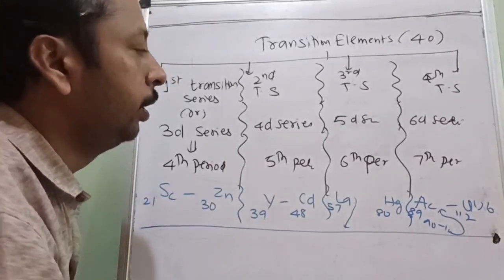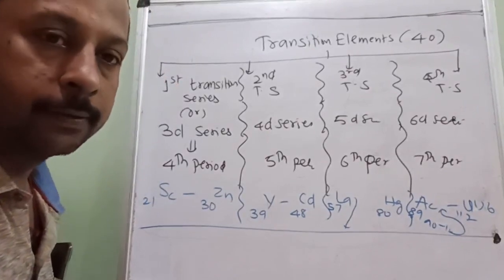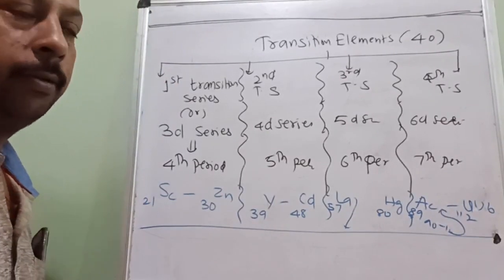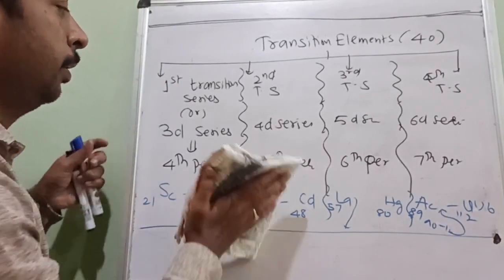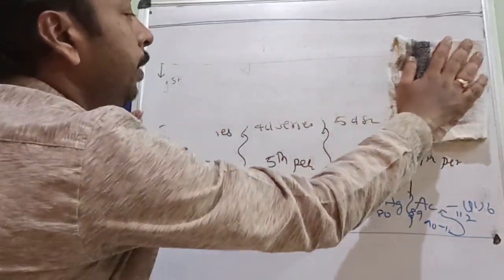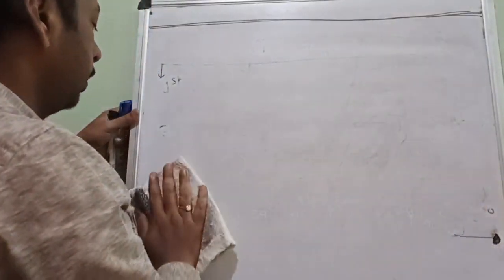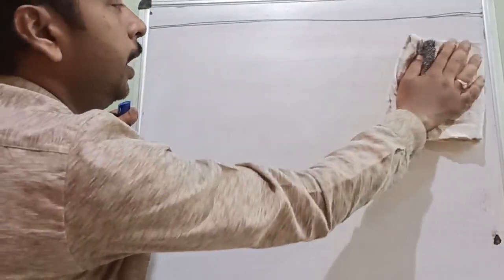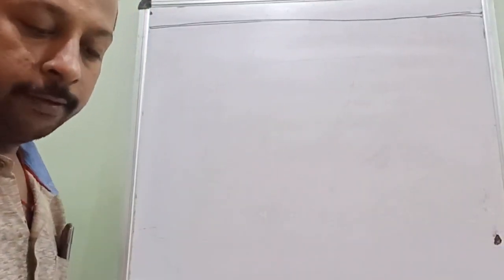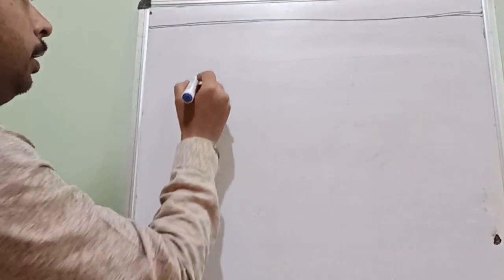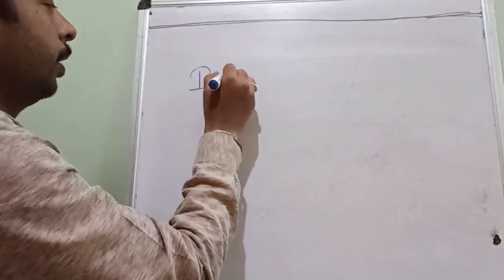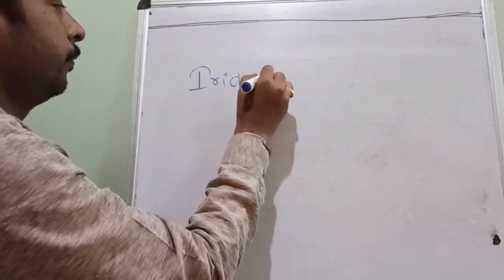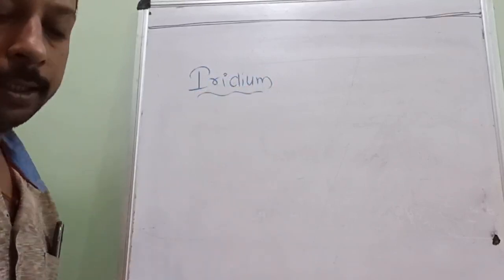Now I am going to give you some direct objectives, some very important direct objectives. So be ready with your notebooks and make a note of it. Grab it as fast as possible. The very first exception, iridium. The very first important element is iridium.